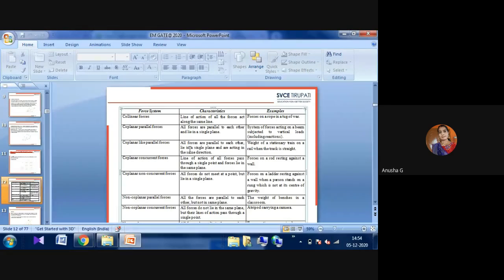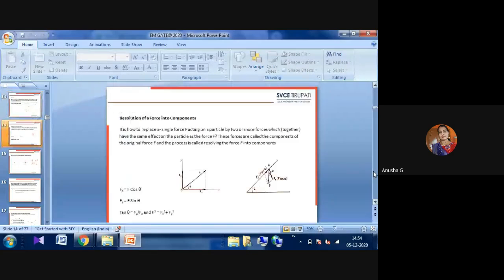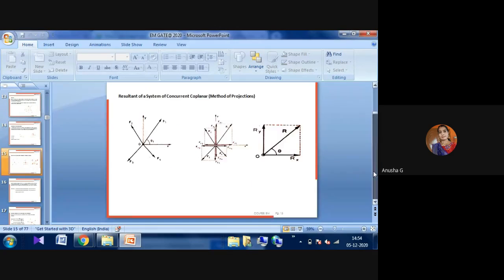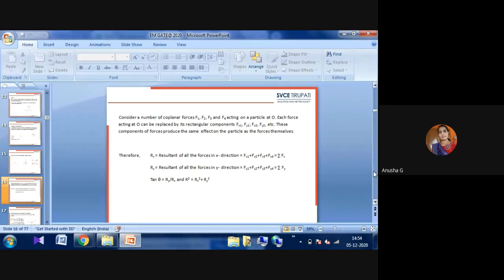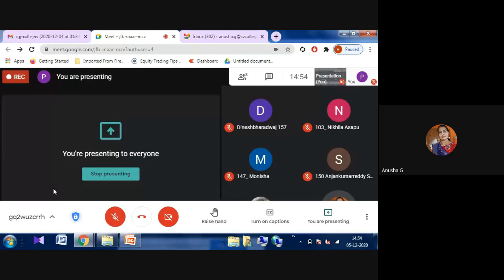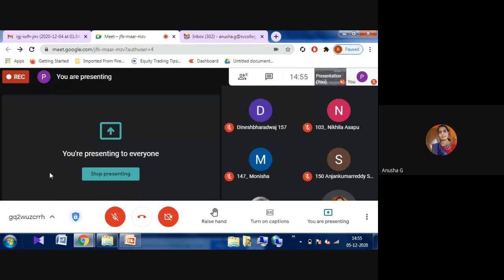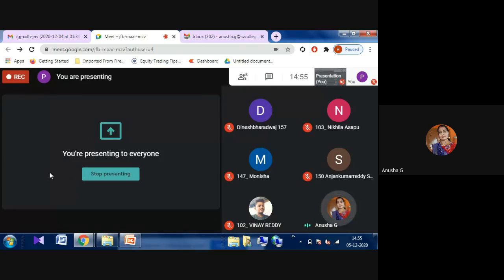Next, today we will see about the resultant and resolution. Resultant is nothing but the result of whatever forces you have to observe here. Based on the parallelogram law, we can observe how the resultant has to be found. Two arrow marks you have to observe here, one will be OP and OQ.